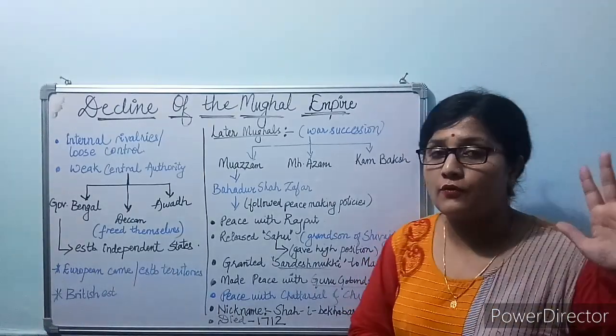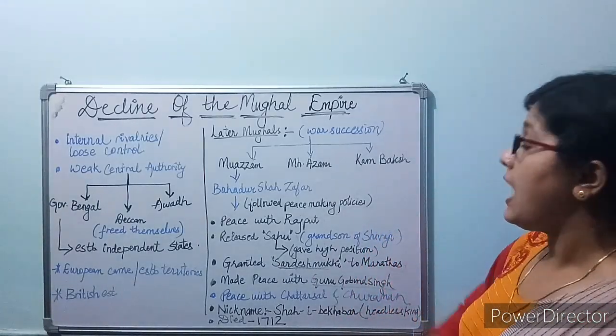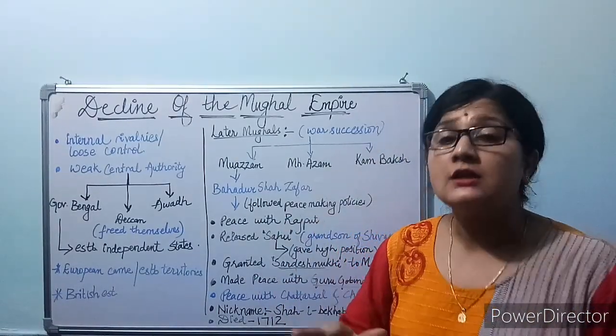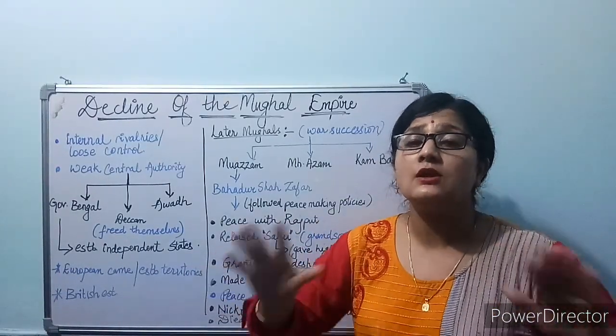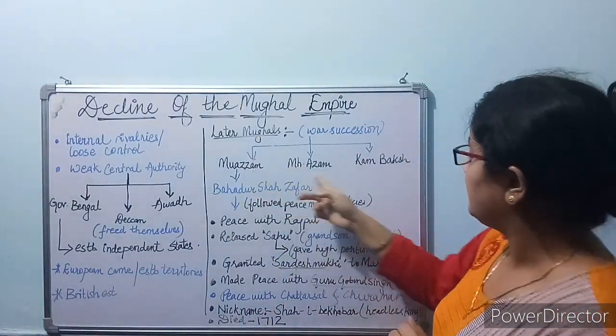All the successors of Aurangzeb were very weak and inefficient. After the death of Aurangzeb in the year 1707, a war of succession rose among these 3 people.